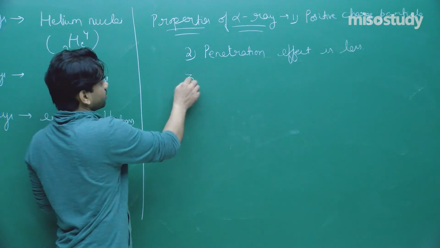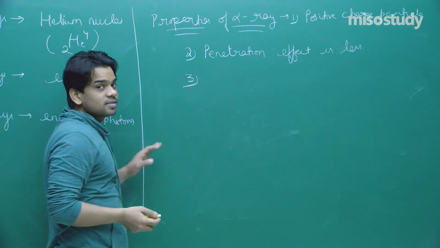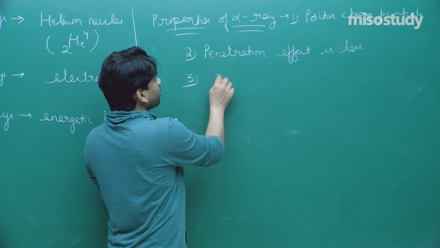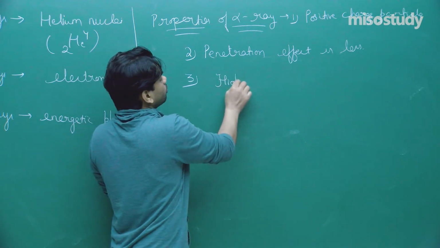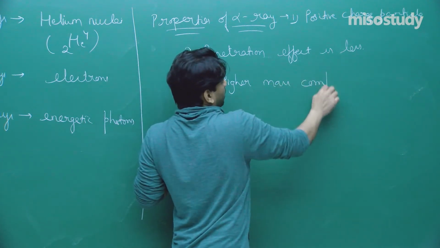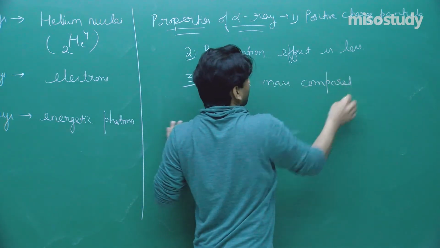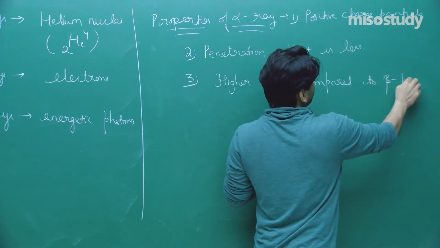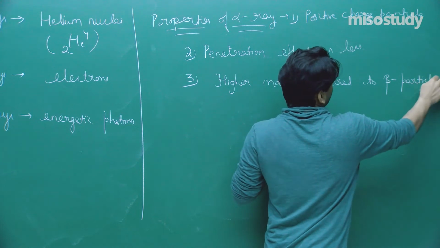Third thing, it has a mass that is 4 times the atomic mass unit, since it's a helium mass. So it has higher mass compared to the beta particle.